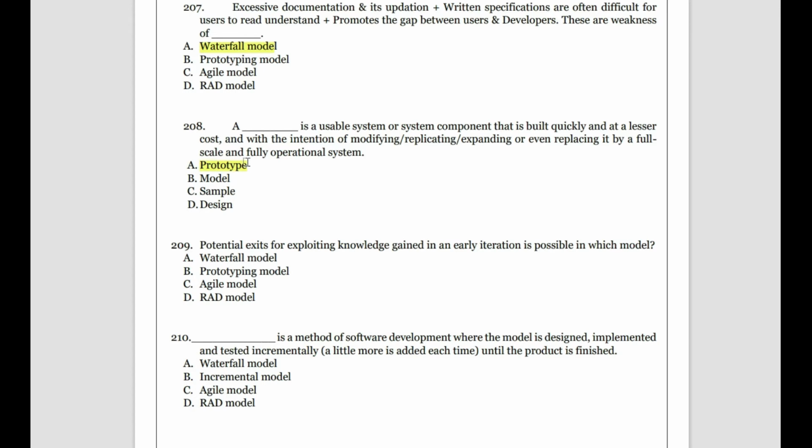Okay, then, the potential exists for exploiting knowledge gained in early iteration. Which model? Early iteration knowledge you can gain. So iteration is mostly done in which model? Yes, you're right, it's done in the prototyping model. So early iteration knowledge can be gained in the prototyping model.